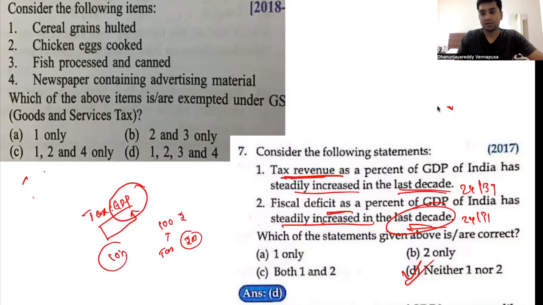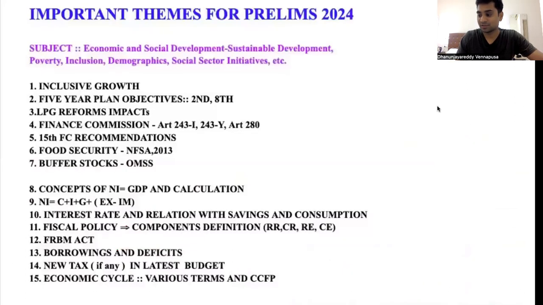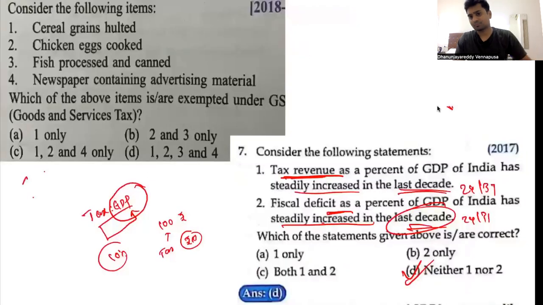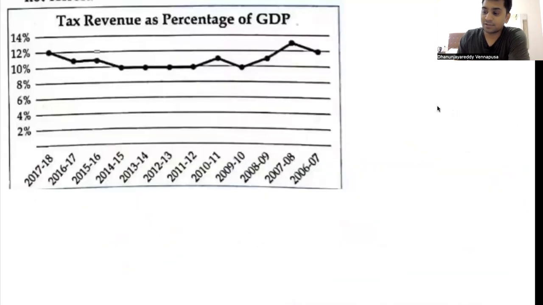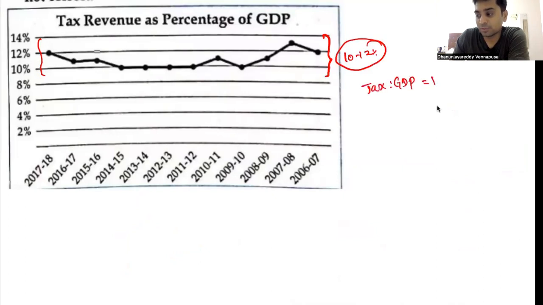And fiscal deficit, I already said, you have to study the deficits of the country. What are the various types of deficits? These things, right? So a sudden increase cannot happen, but this is data. Now, what is tax revenue as a part of GDP? If we look from 2006-07 until 2017-18, one thing you have to observe is tax revenue as a part of GDP has been hovering somewhere between 10 to 12%. That is what we can observe. So 10 to 13% at times. So tax as a part of GDP today in the country is somewhere around 12%. You can remember this.